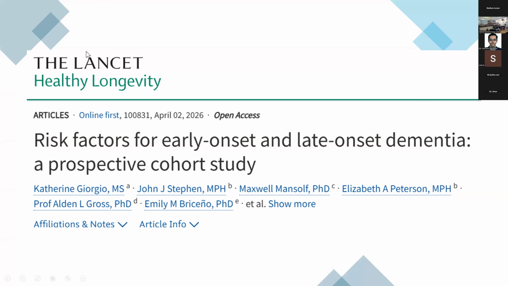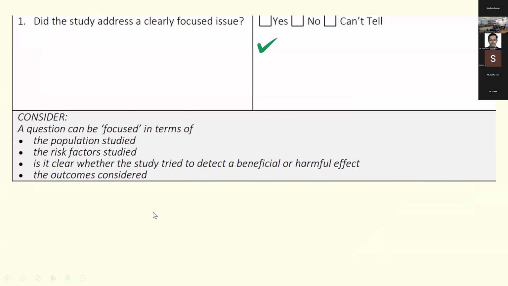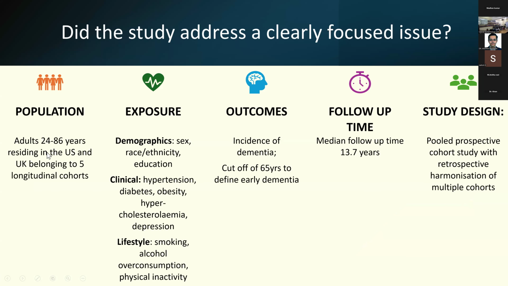So now let's go back to our study, which we're going to appraise today. It's called Risk Factors for Early Onset and Late Onset Dementia, which is a prospective cohort study. So I'll be applying the CASP checklist. So did the study address a clearly focused issue? So yes. The population it looked at were adults 24 to 86 years residing in the US and UK belonging to 5 longitudinal cohorts.